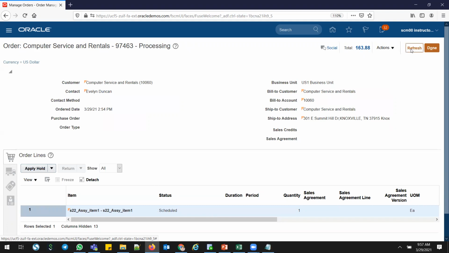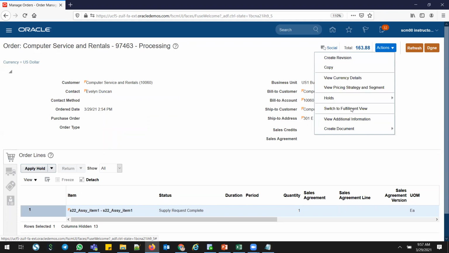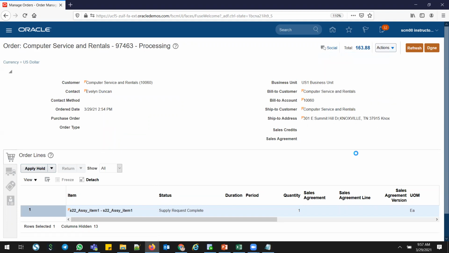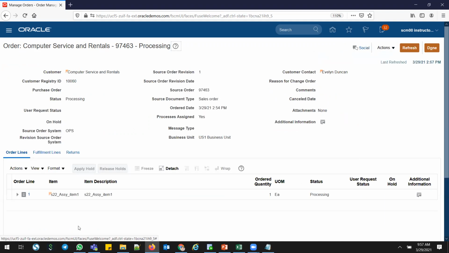Refresh is scheduled. It will go for another step after schedule. It will go for supply request complete. Supply request complete. Then it will go for awaiting shipping line. And in the meantime, we'll go and see the fulfillment details. Switch to actions. Switch to fulfillment view. And then go to fulfillment lines.